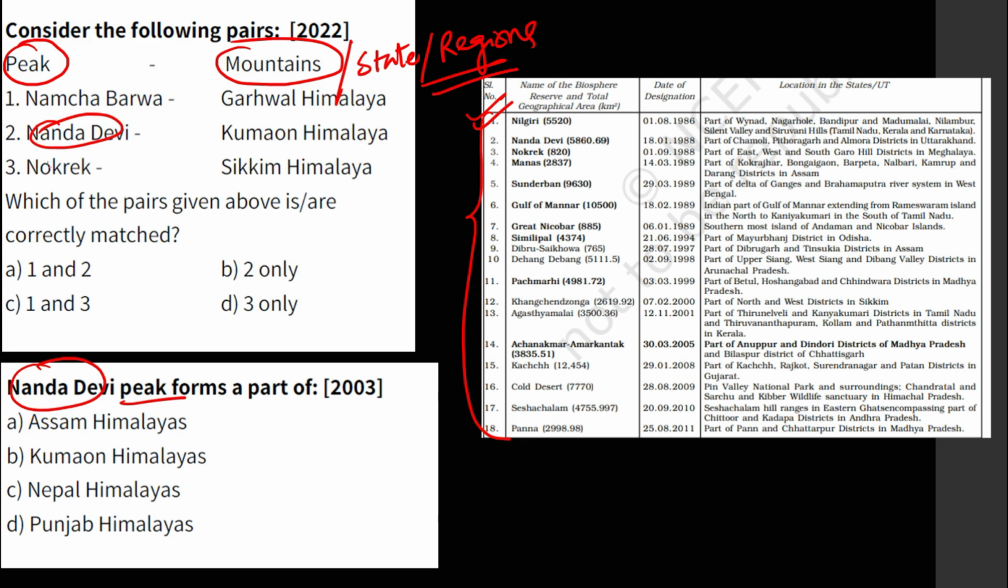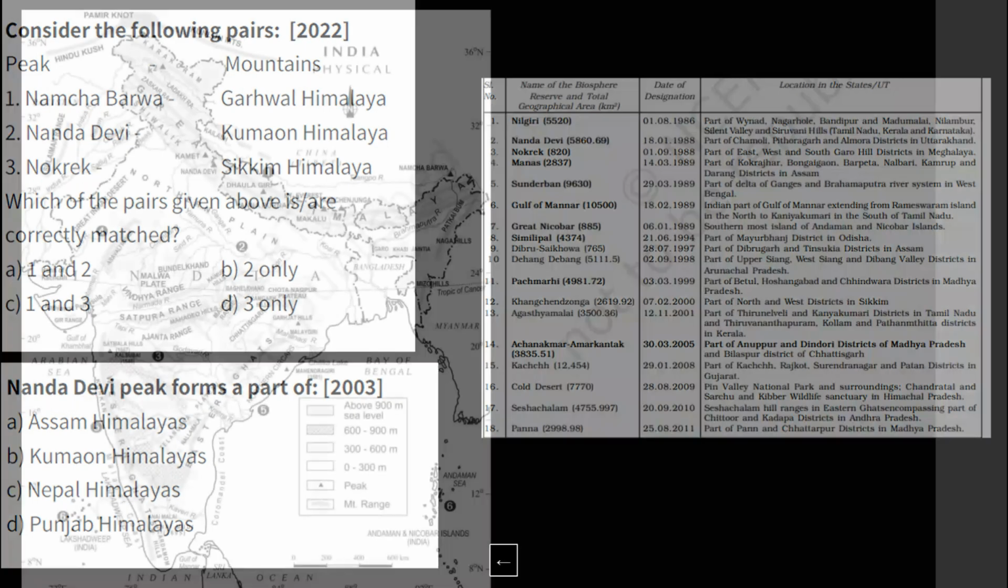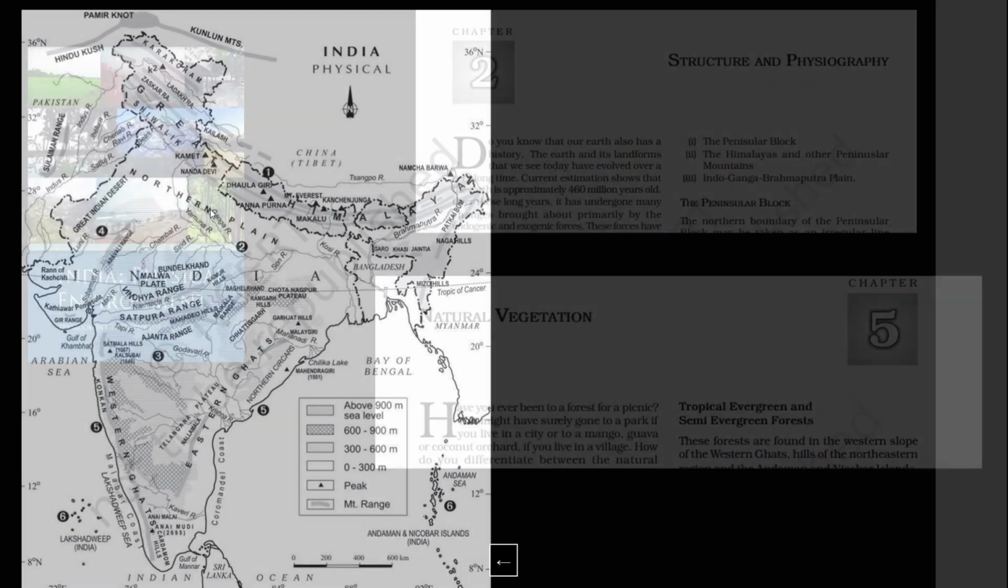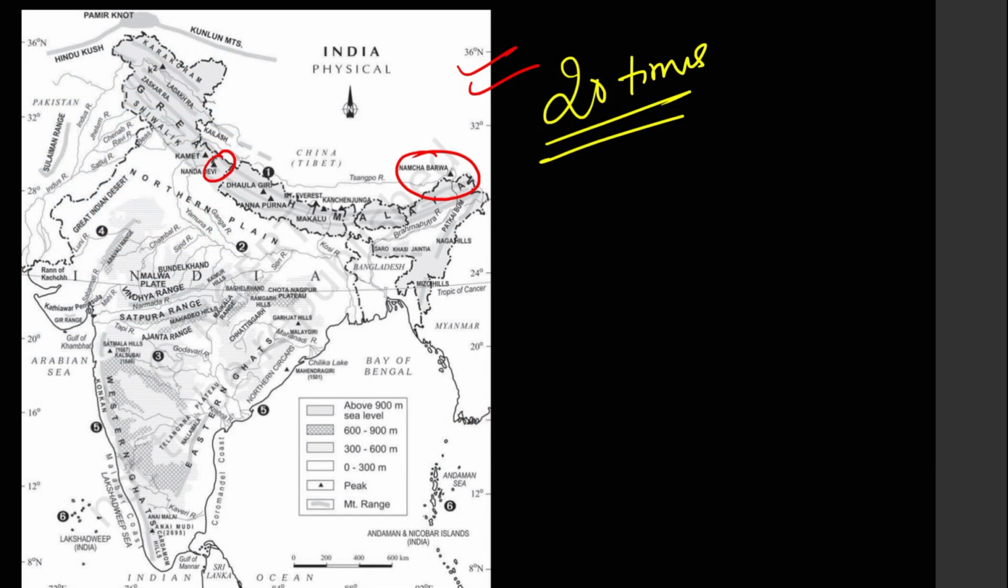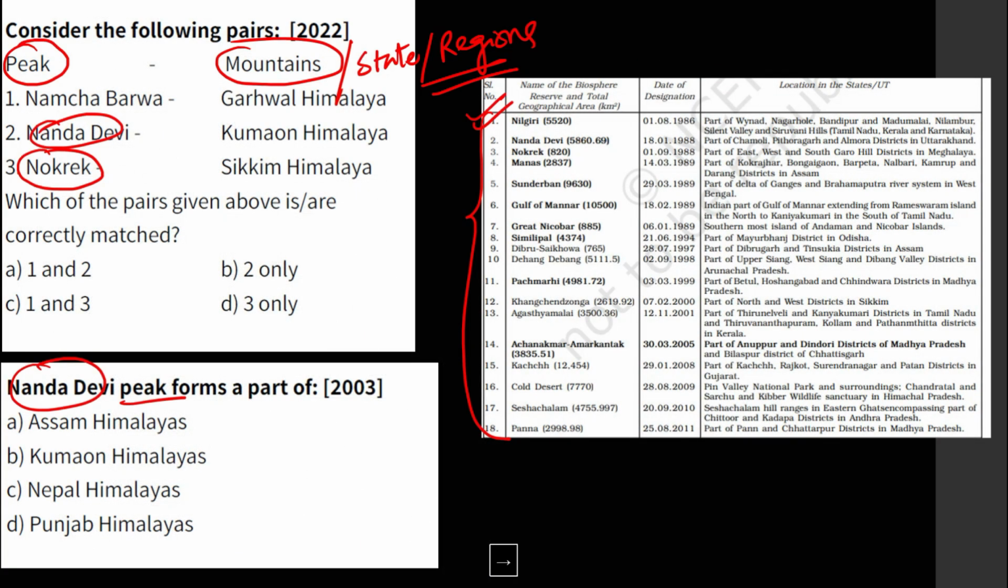Here you can see No Creek. So No Creek is not there here. So as I told you that you need to read two chapters, which is the structure and physiography and the natural vegetation. UPSC is mixing environment with geography. You can see it is clearly written No Creek, Garo Hills of Meghalaya. So this will be incorrect. No Creek will not be in Sikkim Himalayas. It is in Meghalaya Plateau. So you can easily eliminate that.